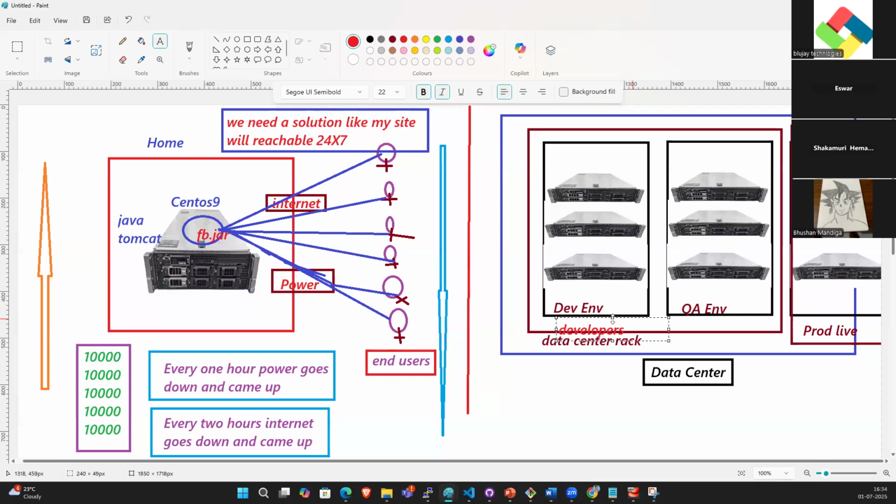Developers will use this environment, and the testing team will use this one. Prod means the end user, which means us. So we are using this environment, right, guys?